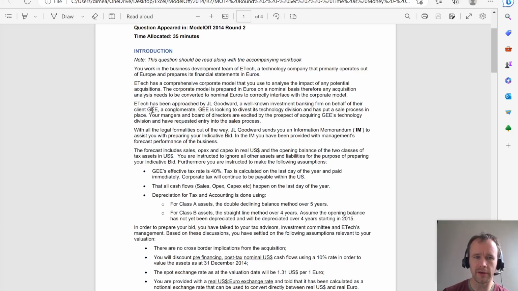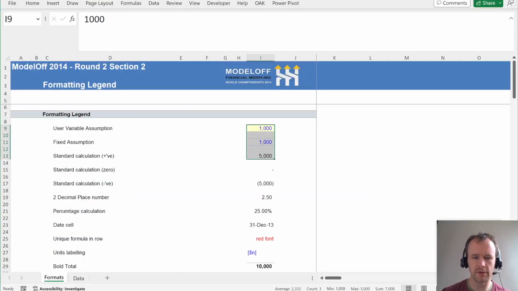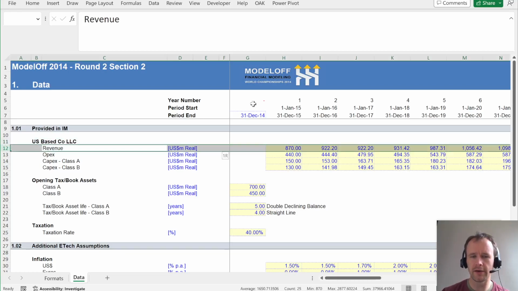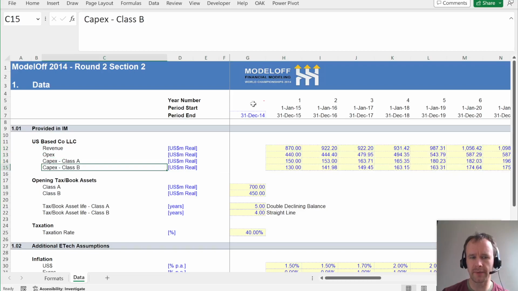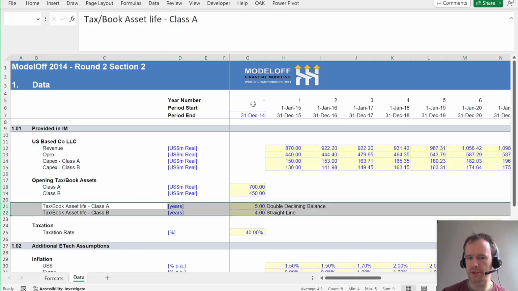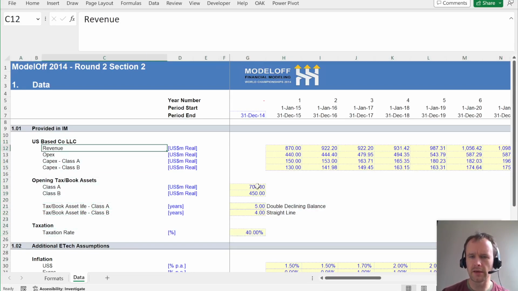We're looking at acquiring a tech division from a company called GEE, and we have an information memorandum with lots of information over here on the data tab. So this is our information memorandum. US-based Co. LLC. Excellent imaginative name there. So we've got the forecast revenue, OPEX, CAPEX in two different asset classes, opening balances in two different asset classes, depreciation methods, and taxation rate. And this is all in real US dollars.